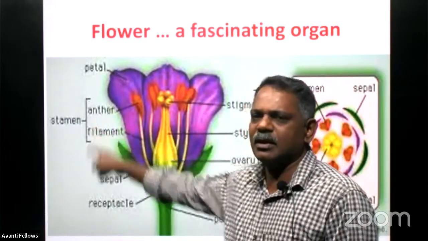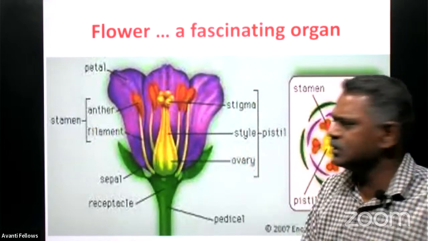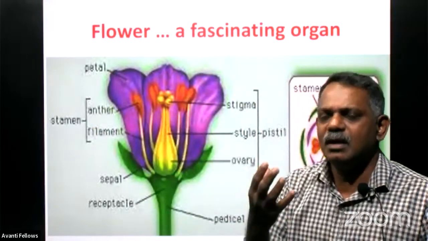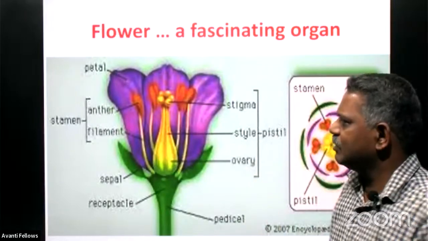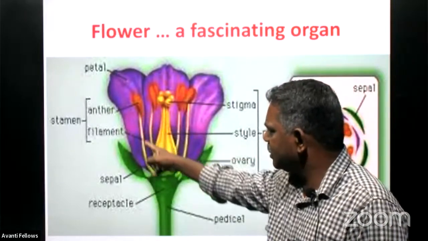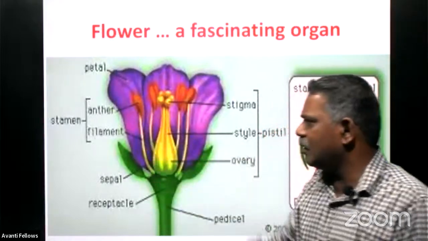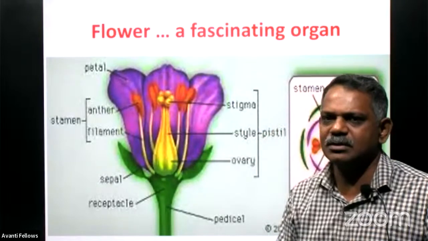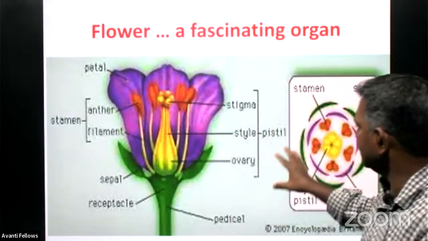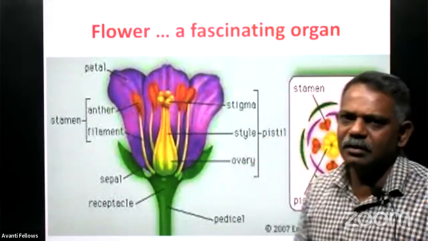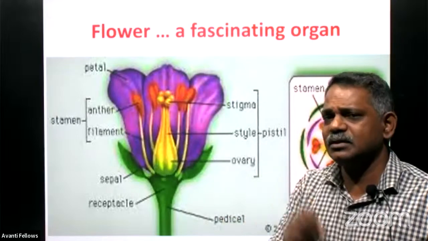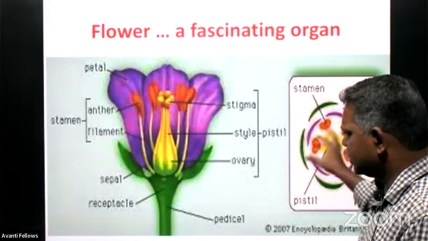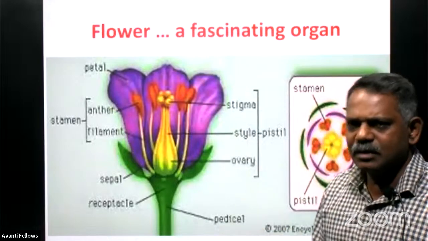And this stamen consists of 2 parts. One is the anther. This is the most important part, which produces the male reproductive gamete, and this is the filament, a small elongated structure that only connects the anther to the flower, right? And these are the 4 important whorls. Every whorl has its own significance. The first 2 whorls, calyx and corolla, are called what?